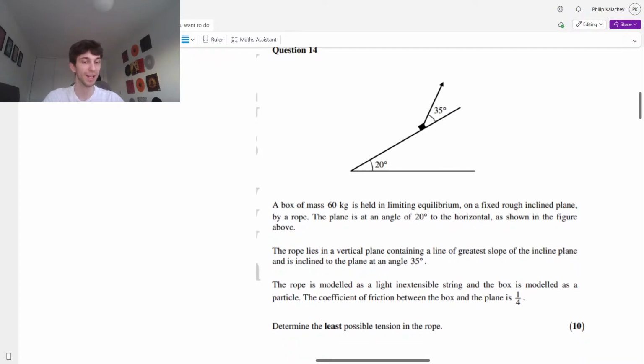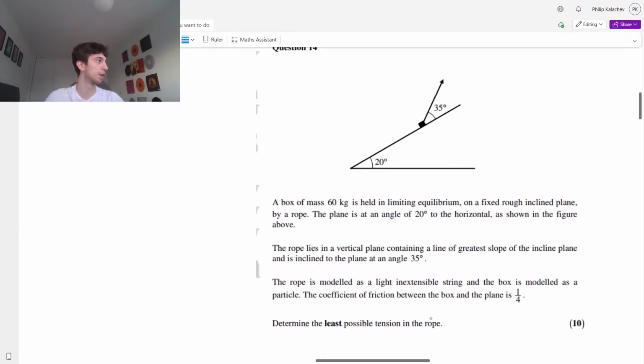We have to determine the least possible tension in the rope, guys. The key thing is the least. So if we're trying to determine the least possible tension in the rope, which way will friction be going? I hope I didn't show it. Will friction be going this way, up the plane, or will it be going down the plane?